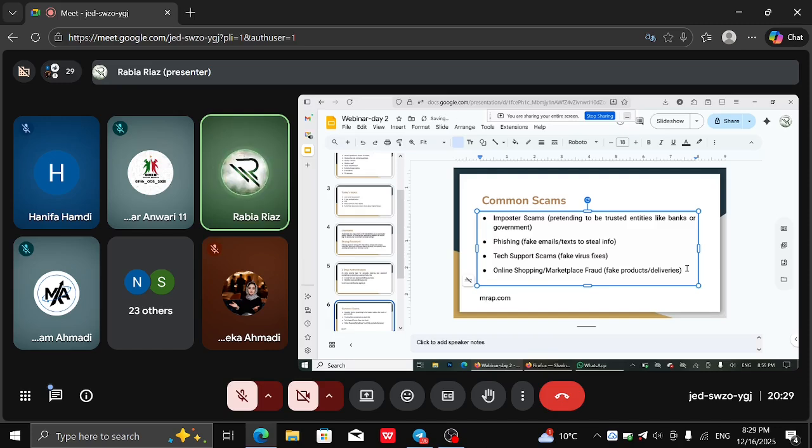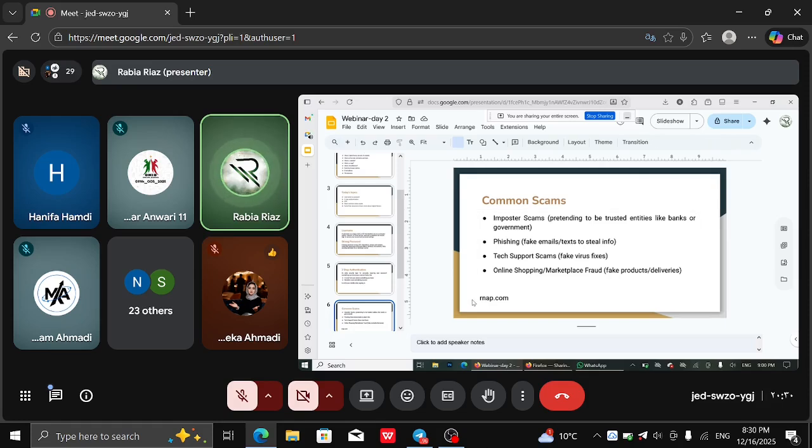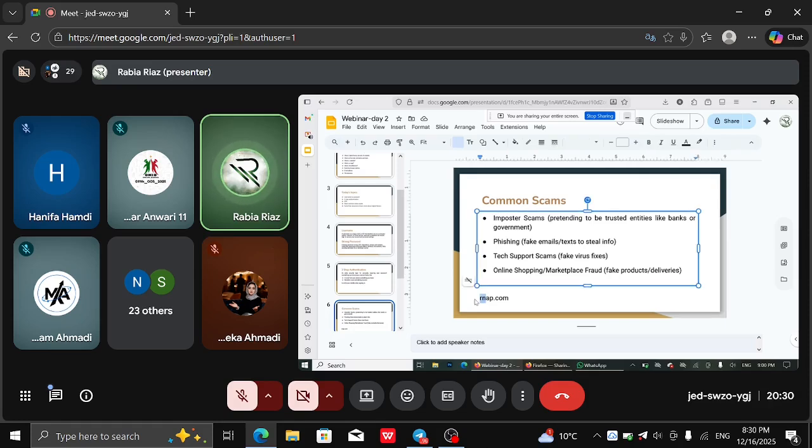What I did is remove the M and type the R and N in place of it. Now, if you don't look closely, you will consider it as M, but it is not M, it is R and N. If you do not pay attention, this will seem like M to you. You will read it as map.com, but it is not map.com because we don't have M in here. We have R and N.